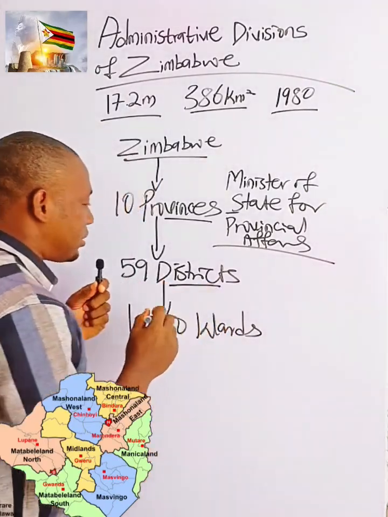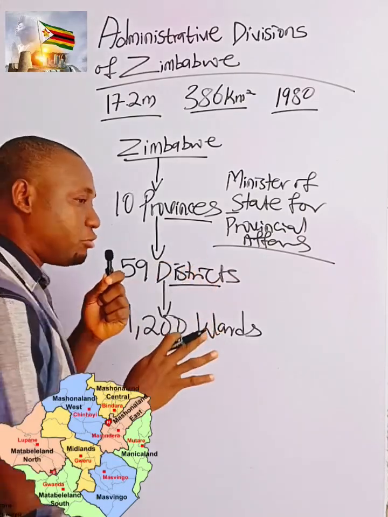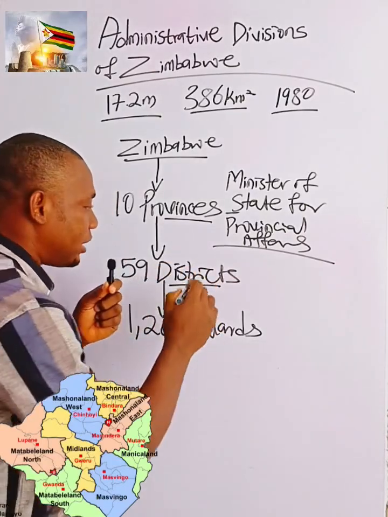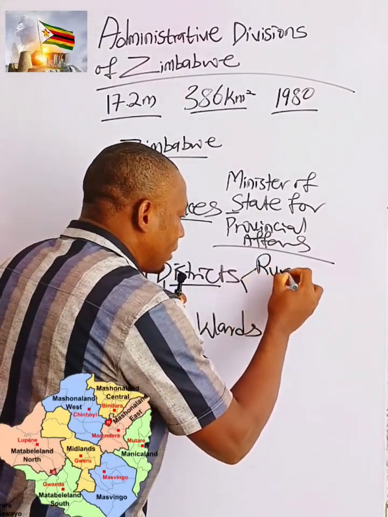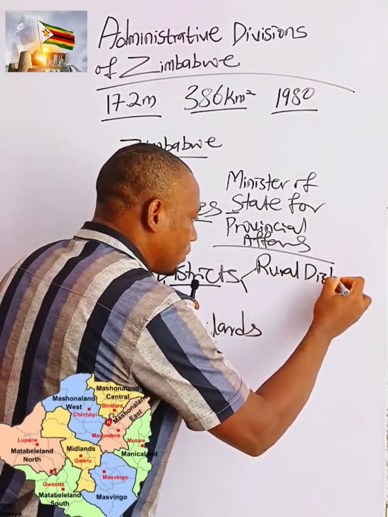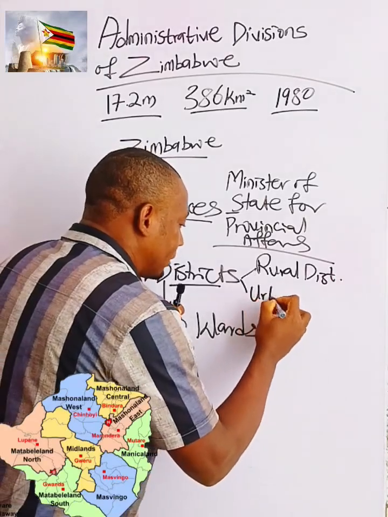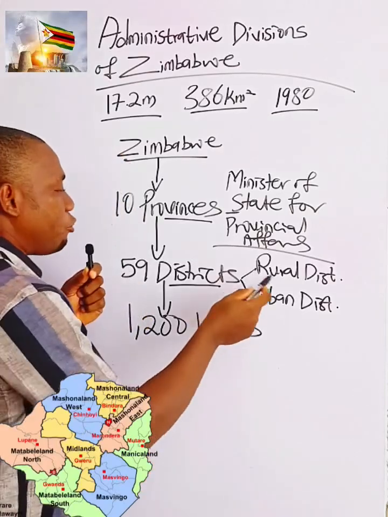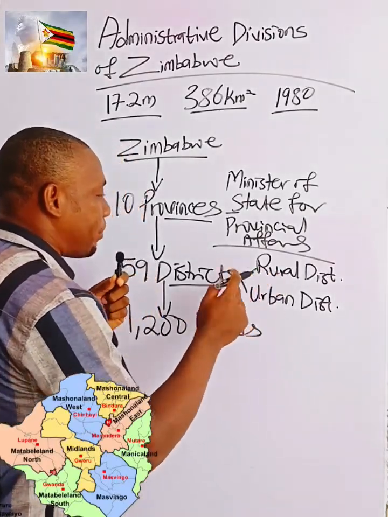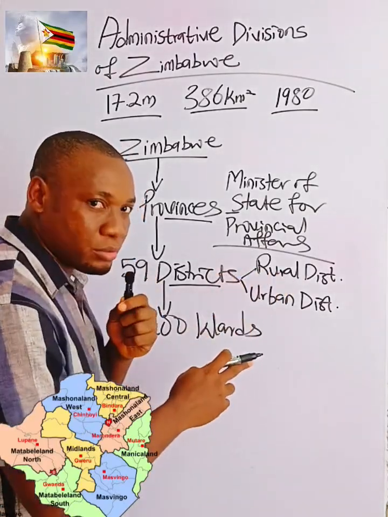On the districts, who manages the district depends on two things. The district is divided into rural districts and urban districts. The rural district is managed by rural district councils.